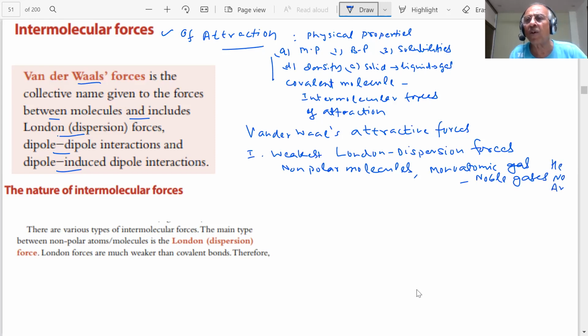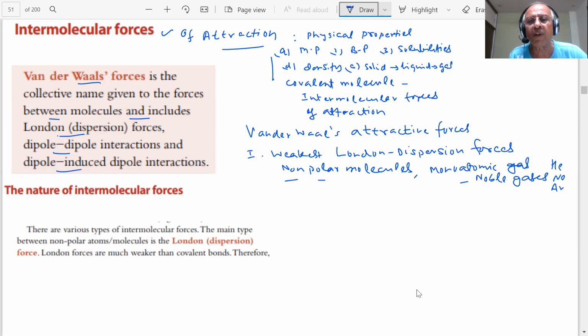So there is no charge on them. There is no separation of charges in them. There is no dipole moment. These are non-polar. Non-polar means which do not have polar bonds, which do not have a dipole moment. We have studied the dipole moment. Yes or no? Tell me. Did you study the polar bond, dipole moment? Yes or no? In chemical bonding, did I teach you polar bonds, dipole moment?